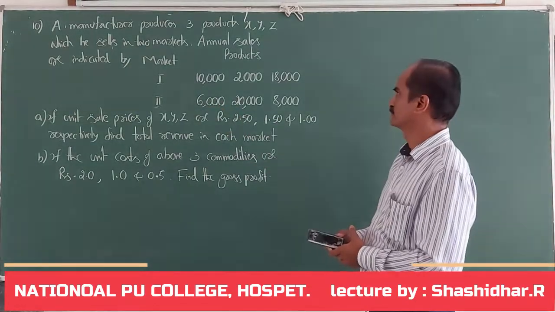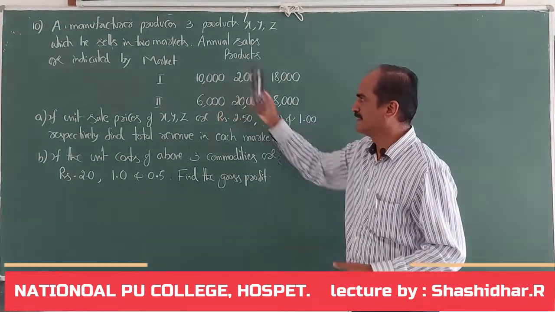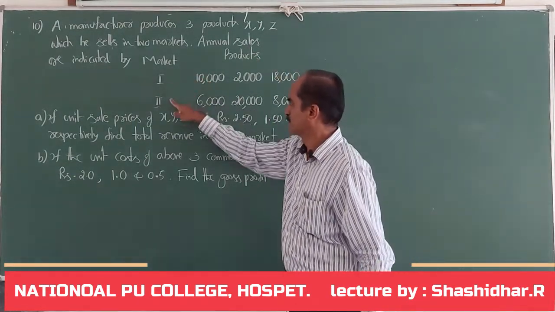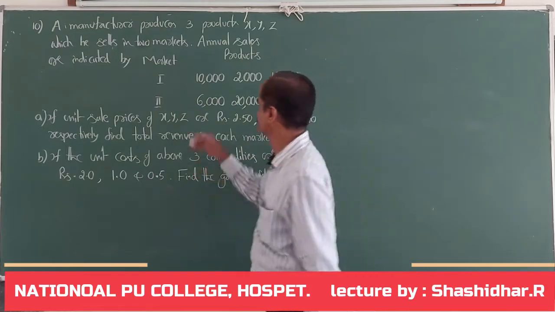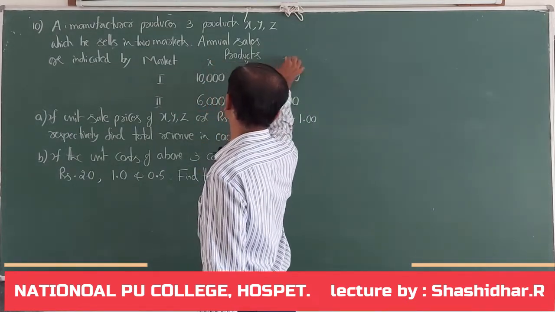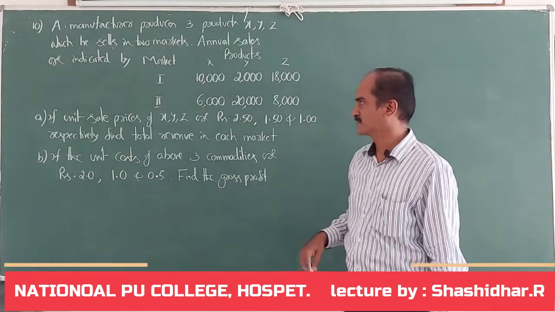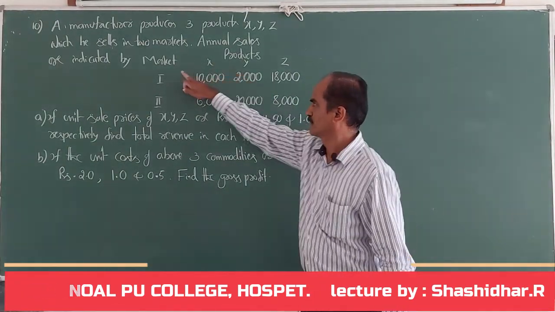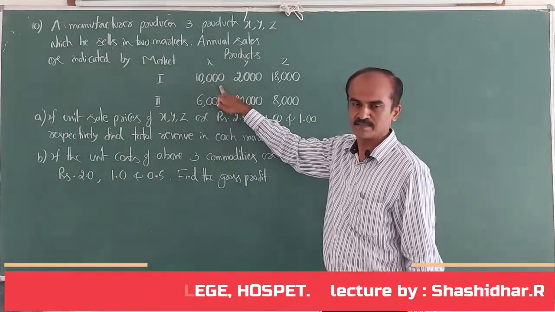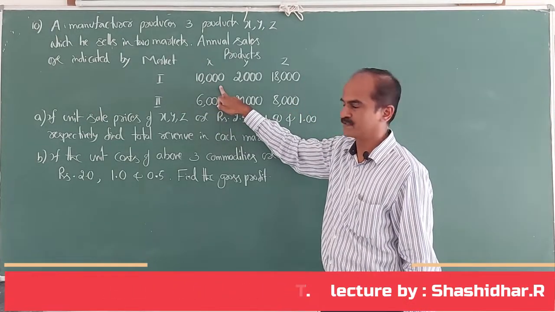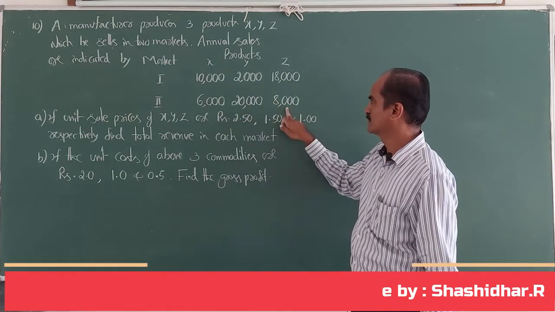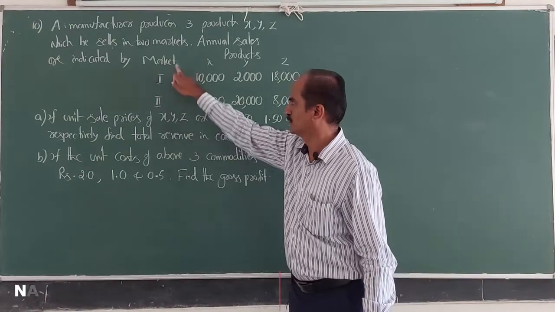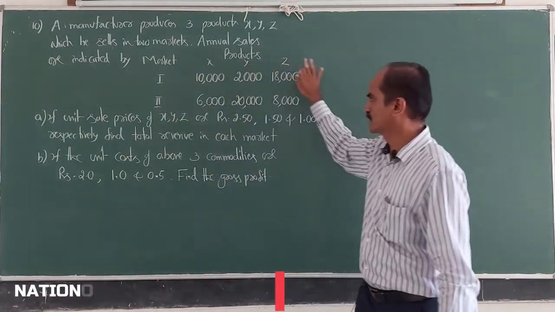The annual sales are indicated like this: market 1, market 2, and the products. What does this table indicate? Product X in market 1, 10,000 units they are going to sell. This entry is related to product Z sold in market 2. This is the information they have given.